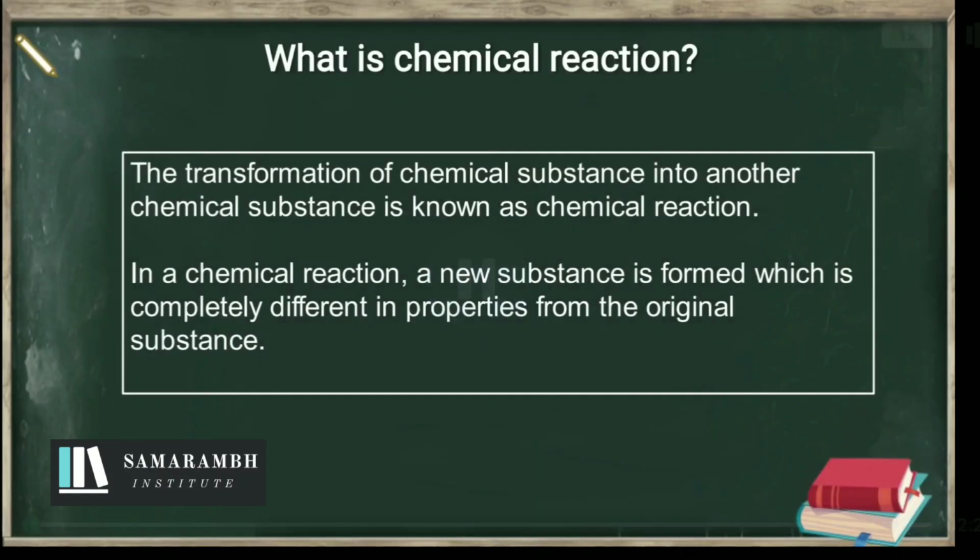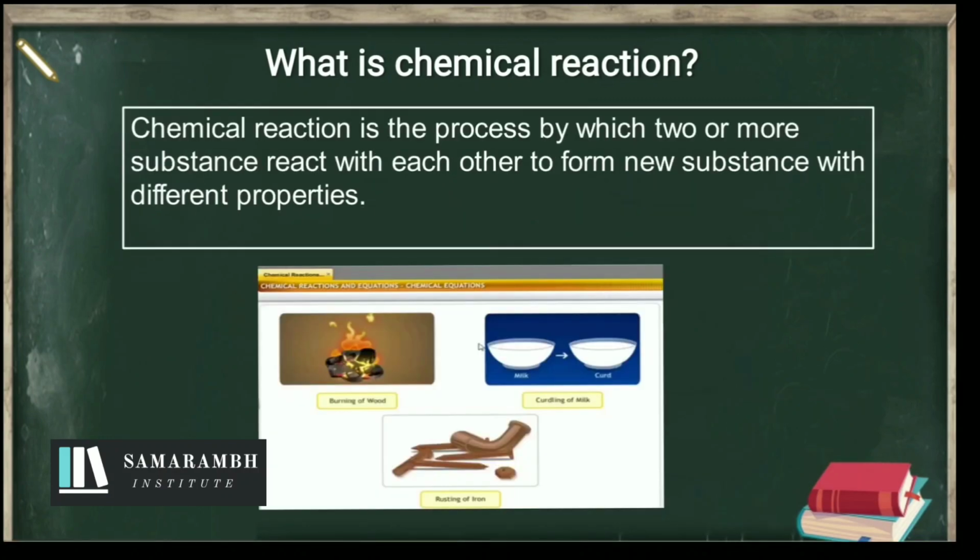Now we are going to discuss chemical reaction. What is a chemical reaction? The transformation of chemical substances into other substances is known as chemical reaction. In another definition, the process in which two or more chemical substances combine together and form a new substance with different properties is known as chemical reaction.